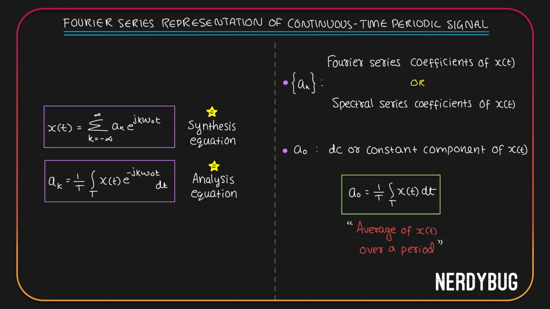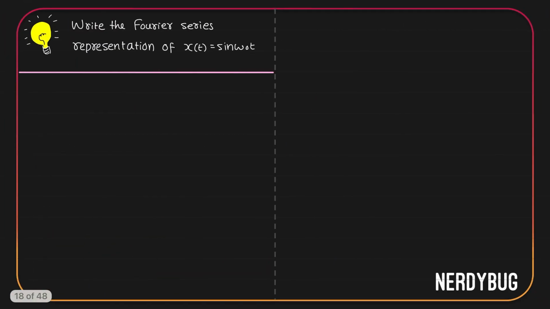But this equation simply gives us the time average of the function x of t over one time period. So we can say that the component corresponding to k equal to 0, that is the DC or constant component, is actually equal to the average value of our function over one time period. Let us now solve a problem. We have to write the Fourier series representation of x of t, which is sine omega naught t.